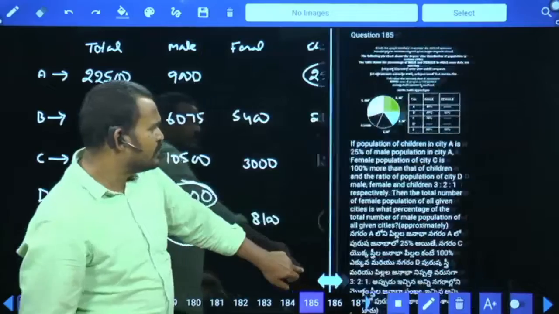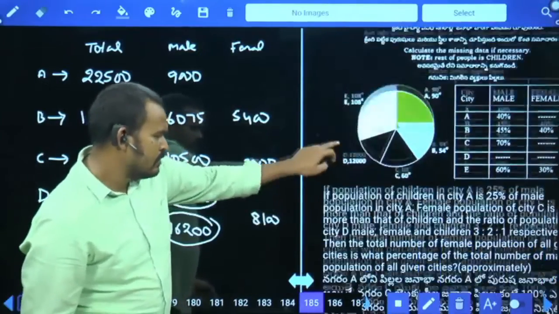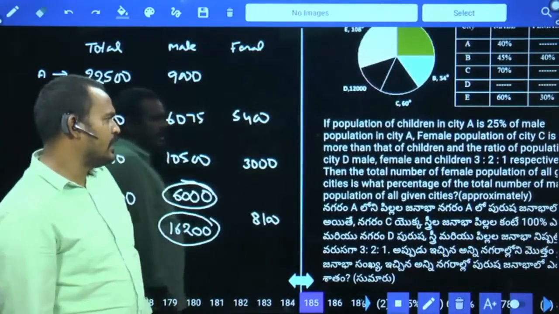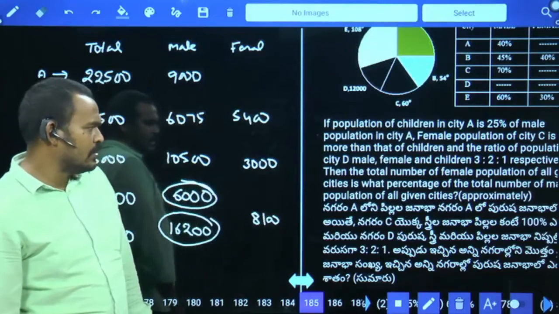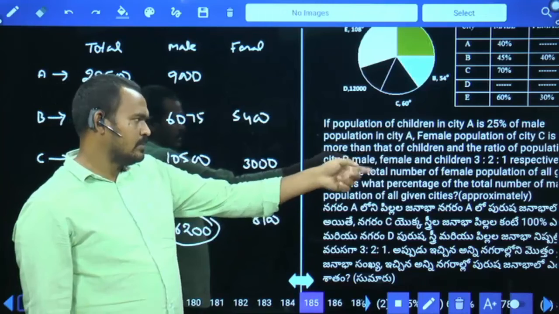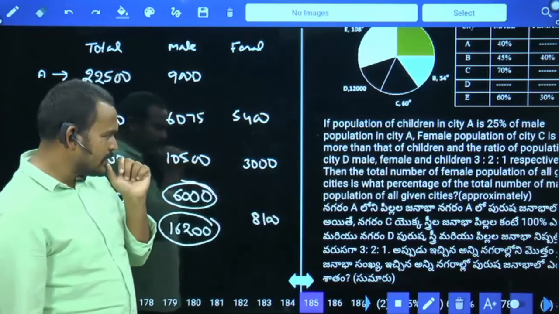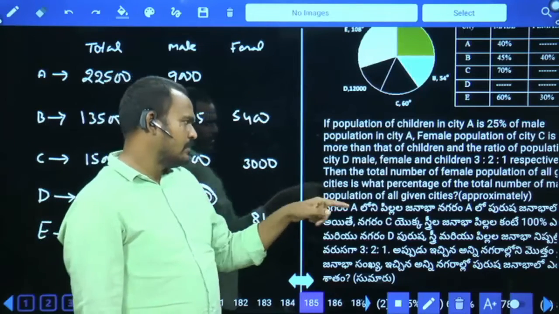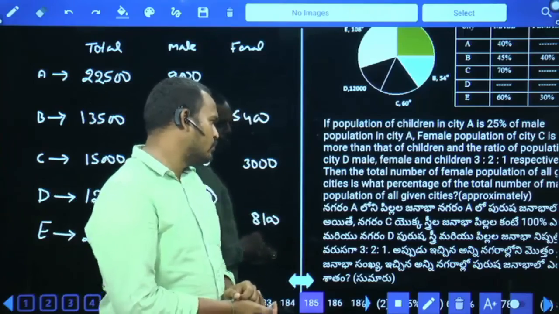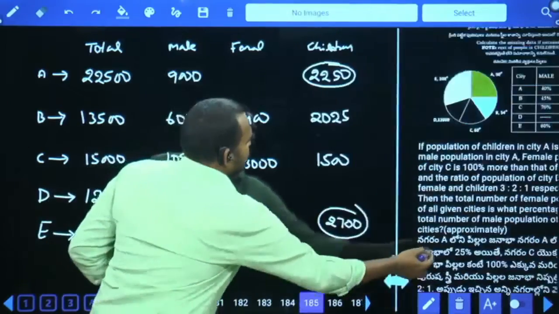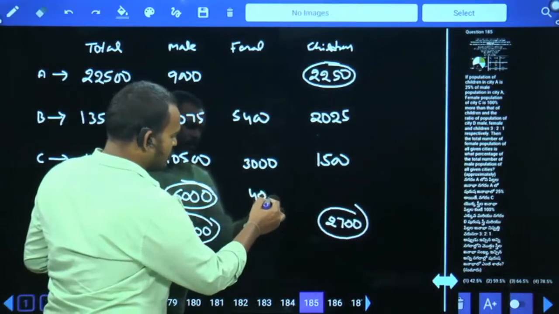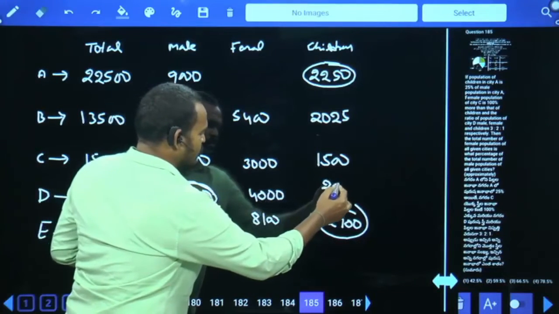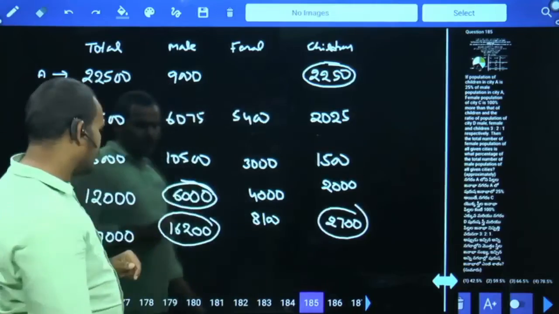If the population of the children in city A is 25% of the male population of city A, female population of city C is more than that of the children, and the population of city D, male, female and children are in ratio of 3:2:1. City D 3:2:1, nothing but 3 parts 6,000, 2 parts are 4,000, then 1 part are 2,000, or not. Okay. Next.